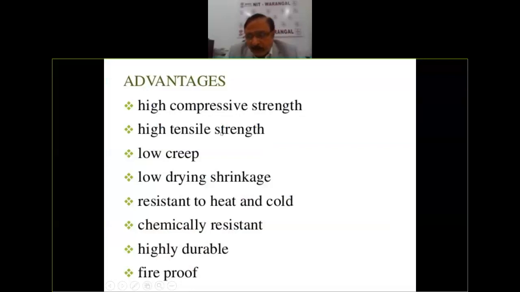So the advantages that have now come out with these sustainable materials: you get high compressive strength, high tensile strength, low creep, low shrinkage. These are all desirable properties. See, I'm using a waste material and I'm getting all the plus points. If we don't do it, we are foolish. We should make use of this waste material for making concrete. And luckily, a lot of Indian codes of practice have now come, and they are advocating the use of these types of cements for construction. Highly durable, and also highly fireproof.